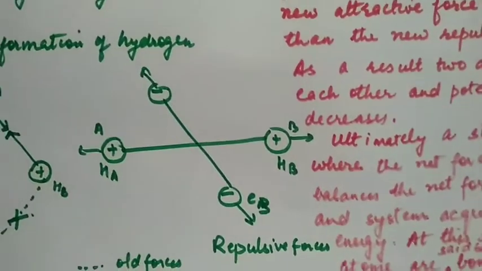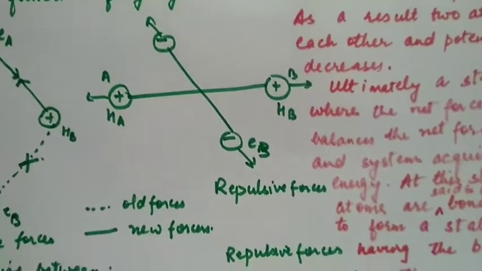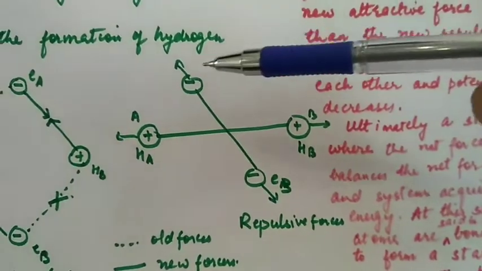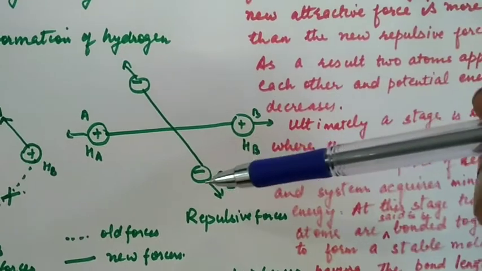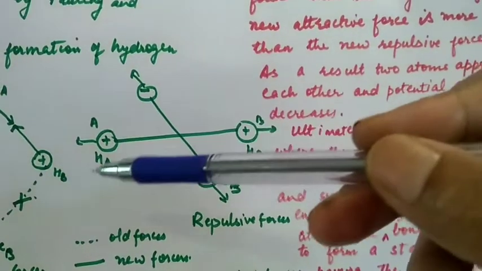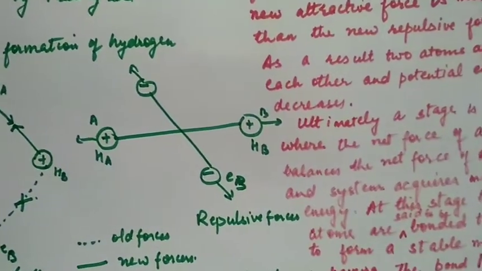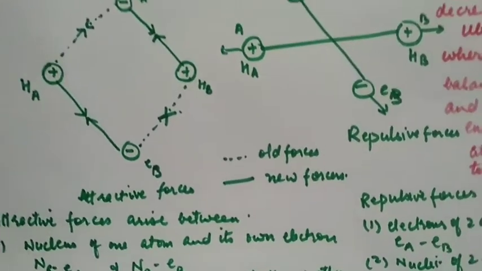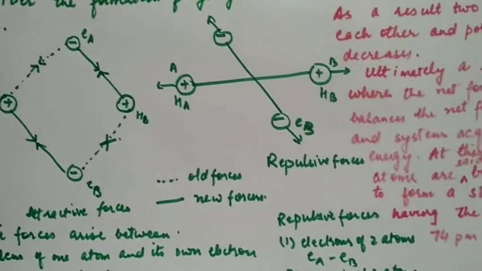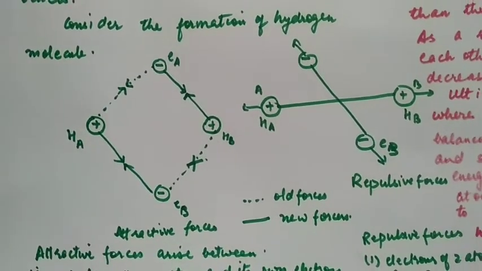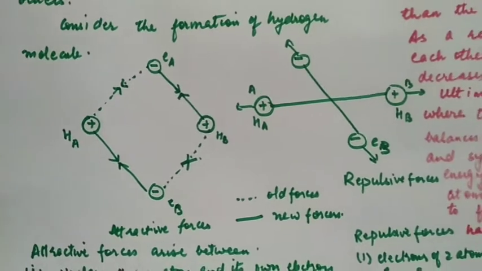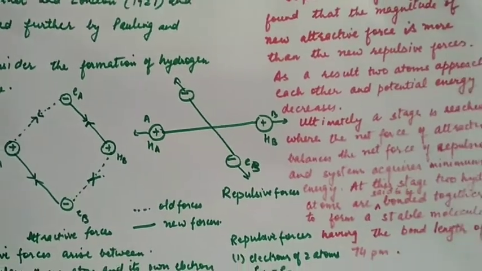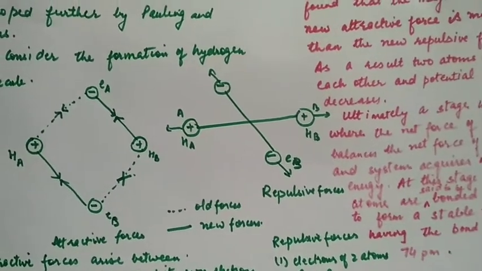But when they approach each other, some repulsive forces also come into play. The electron of one atom will repel the electron of the other atom, and the nucleus of one atom will repel the nucleus of the other atom. When you compare them, the attractive forces are more in number than the repulsive forces in case of hydrogen molecule.